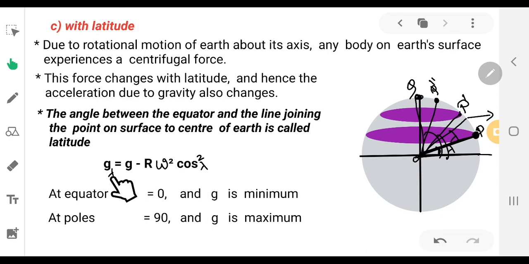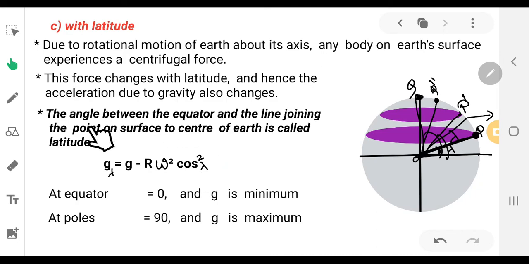So as it is rotating, the acceleration due to gravity because of the rotation of the earth will be equal to g minus R omega square cos square lambda. Omega is the angular velocity, the speed with which the earth is rotating about its axis. Square of angular velocity into cos square of the angle, or cos square of the latitude.